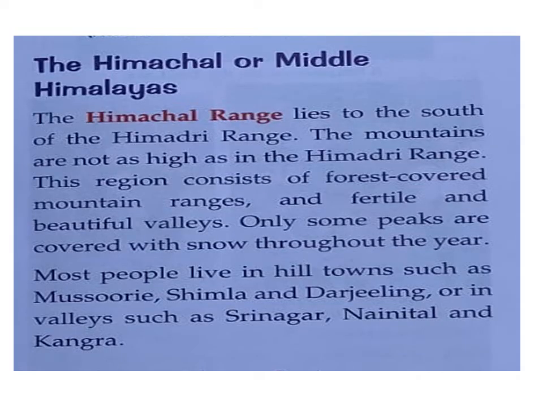Now, the second part of the Himalaya range is Himachal, or its other name is Middle Himalaya. The Himachal range lies to the south of the Himadri range. The mountains are not as high as in the Himadri range. Means Himadri, which we learned just before, the peaks of the mountains are very high. After that, the second range in the Himalaya is called the Himachal range. In the Himachal range, mountains are not as high as Himadri. This region consists of forest covered mountain ranges.